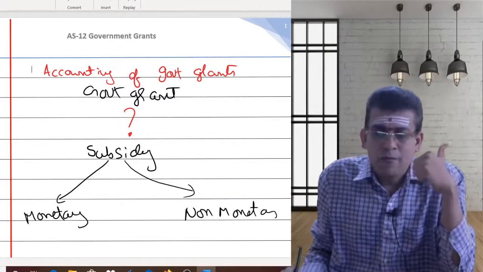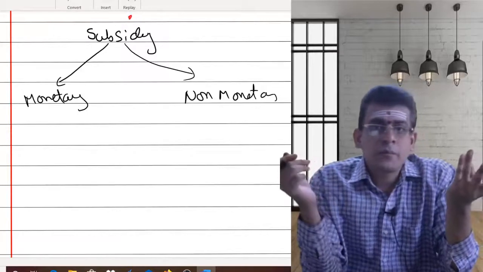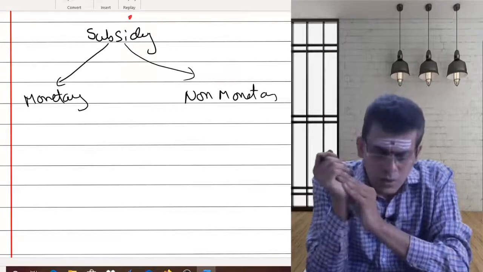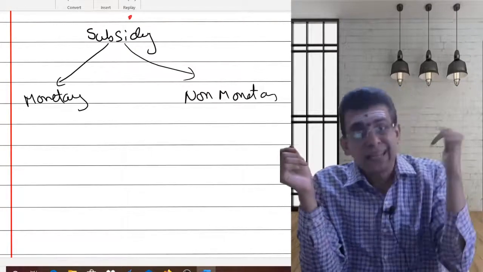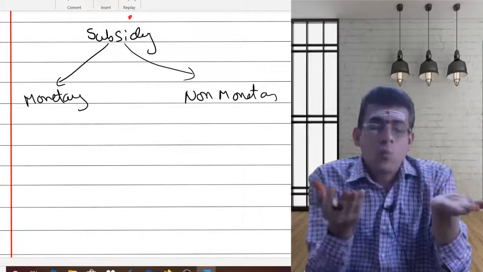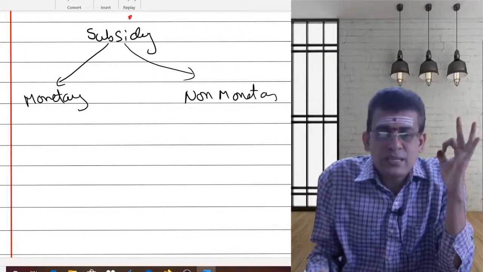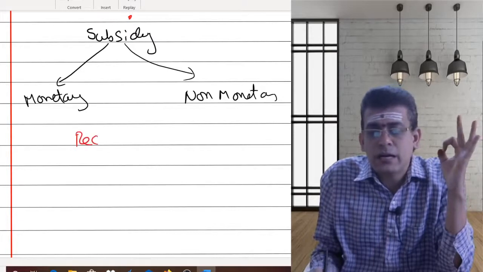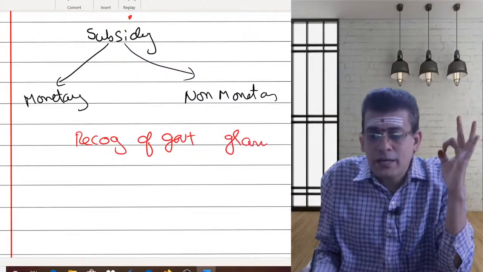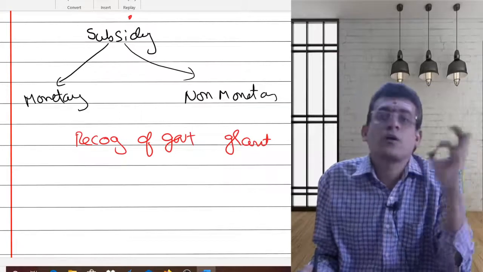Now the question is, when should I recognize the grant? We know that we maintain our books of accounts on an accrual basis. So as you are maintaining your books of accounts on an accrual basis, do I record the grant also on an accrual basis? If yes, when? On what conditions do I need to recognize it? So the first thing we need to highlight here is the recognition of government grant.